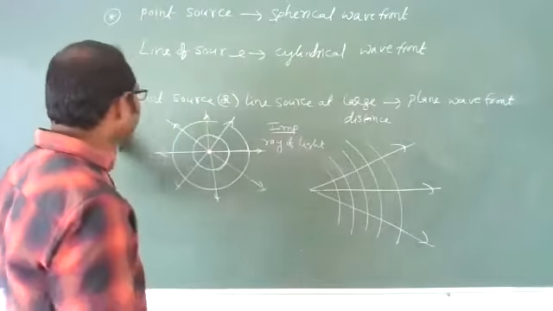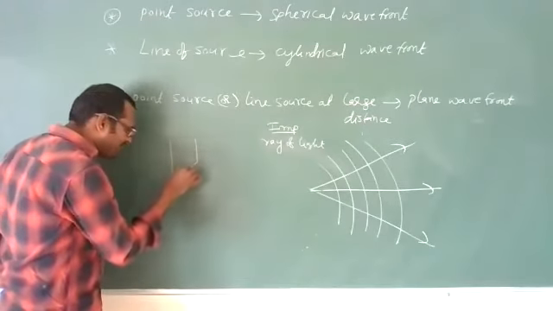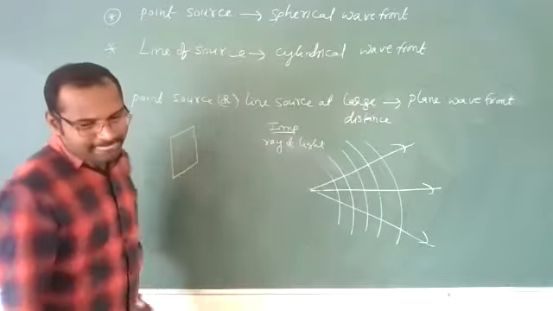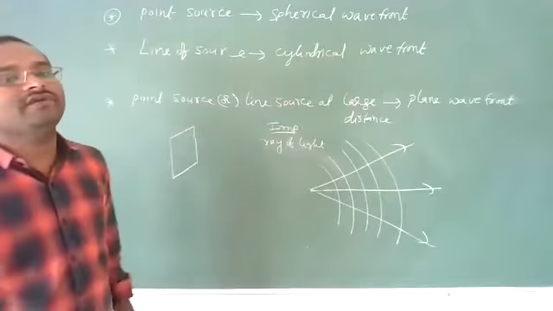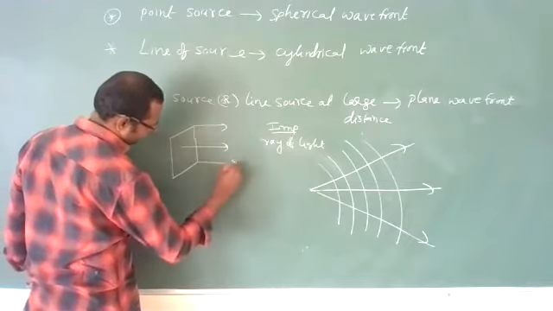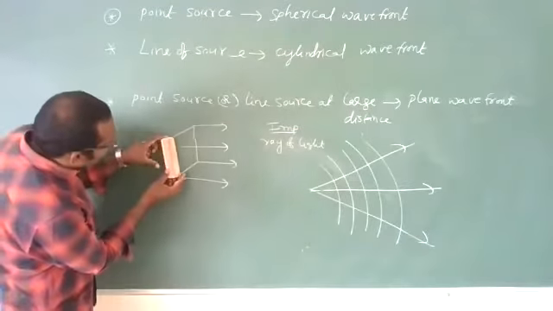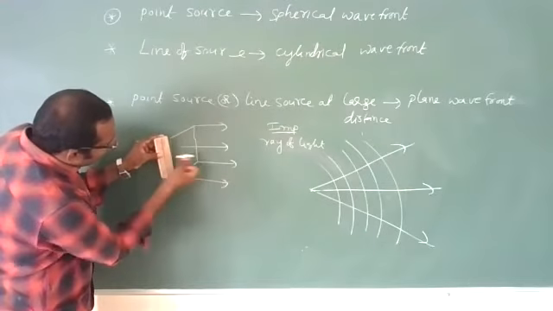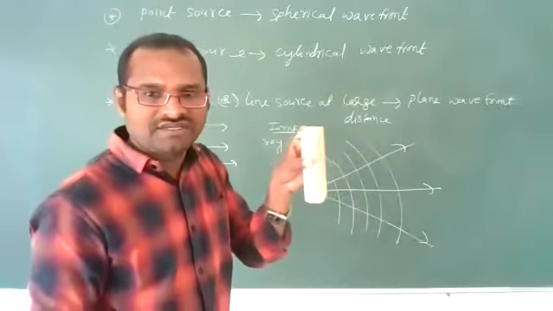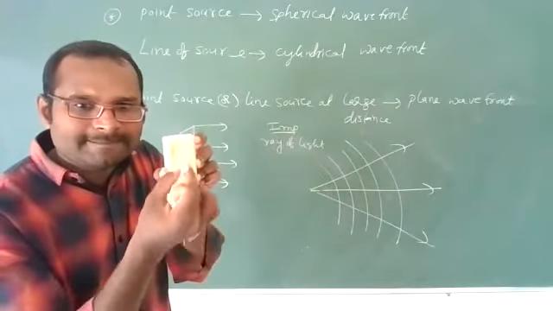Okay, now if you imagine a plane wavefront like this, then what is the ray of light we will draw for this? It should be perpendicular like this. Imagine this is a wavefront, then from this the rays are traveling. This is a wavefront. Can you see this? See here. Now the ray should be perpendicular to this, like this.